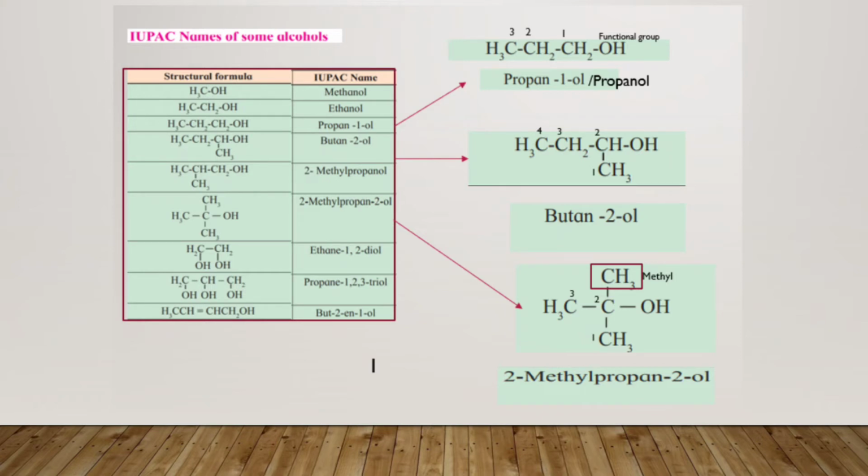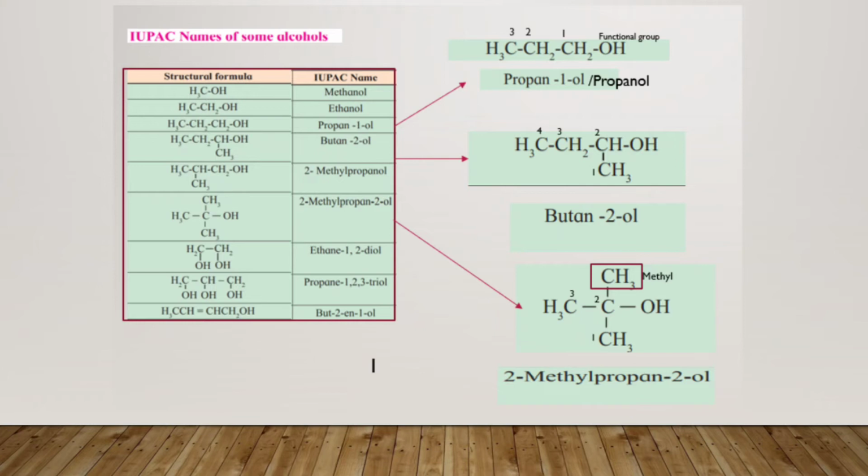You have the formula over here. The structural formula is CH3 CH2 CH2OH. Now students, first we have to select the longest chain of carbon, and start numbering it. When we start numbering, we have to see to which carbon the functional group is present, and to that carbon you have to give the lowest number. So see the example which I have given, and you have to start numbering the carbon from the end which has the functional group present.